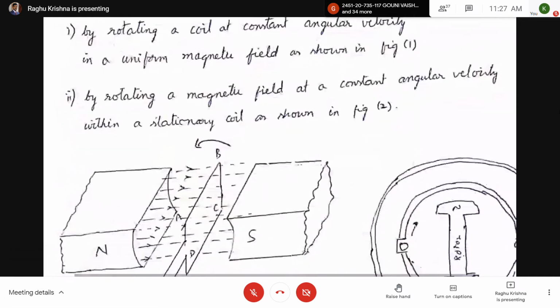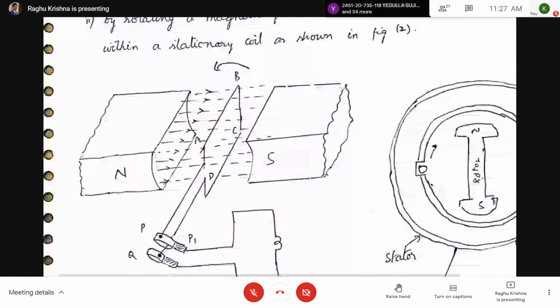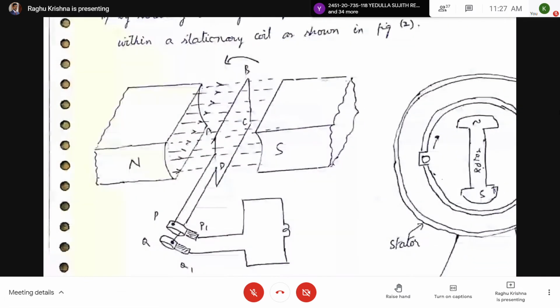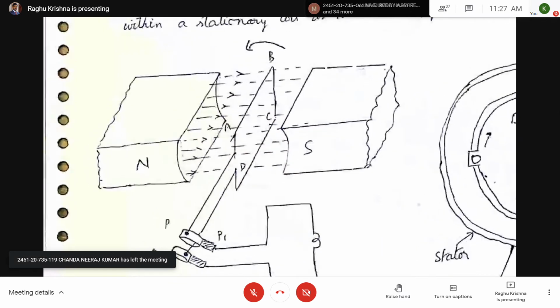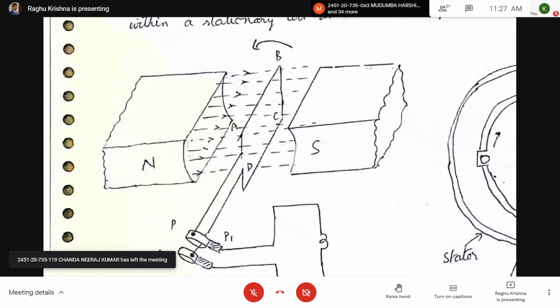In figure 1, a magnetic field is there. The magnetic lines start from the North Pole and terminate at the South Pole. So here you can see the direction of the magnetic field from north to south. In the middle, a coil is rotated. You can see the direction of the rotation. The coil is rotated in the anti-clockwise direction.